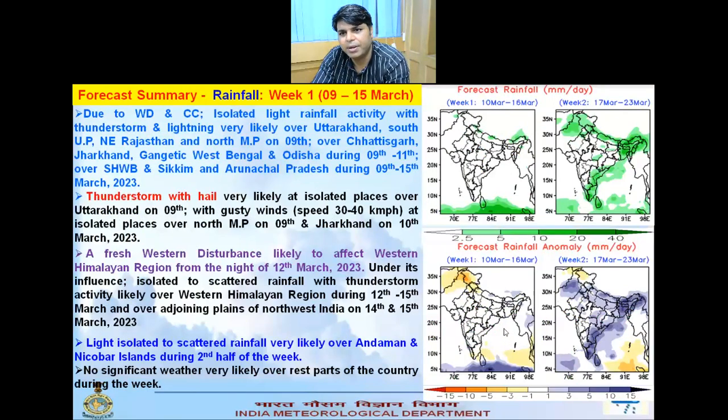Now the warning for the next 1 week. Rainfall. Here you can see the first part of the figure, this is the anomaly or this is the normal.